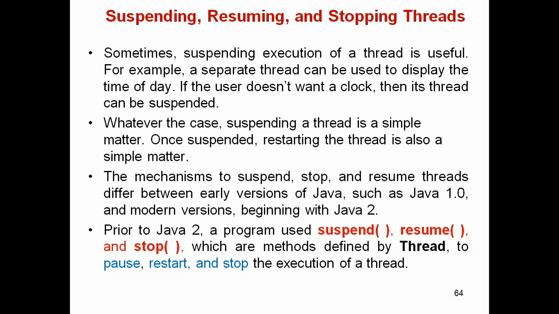And then stop. This method is used to stop the thread permanently. So simply to make the thread enter into the dead state we use the method called stop. So permanently stopping the thread execution, we have the method stop. Those are the three methods used for suspending the thread, resuming the thread and stopping the thread or threads.